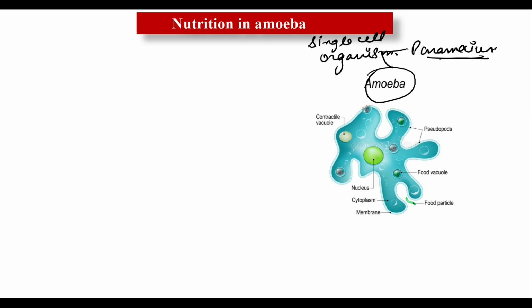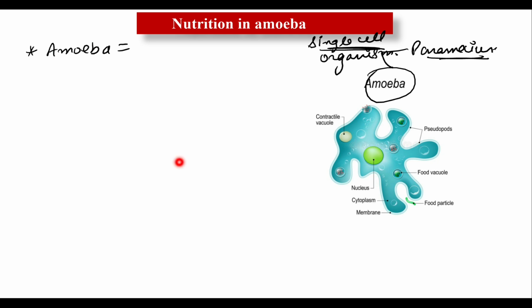So in unicellular animals, all the processes of nutrition, I mean to say ingestion, digestion, absorption, assimilation, even the egestion also, all these are performed by a single cell. This point will become more clear from the following examples. First of all I am going to explain the nutrition in the case of amoeba. So write down that amoeba is a unicellular animal.